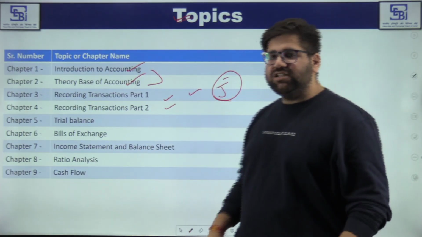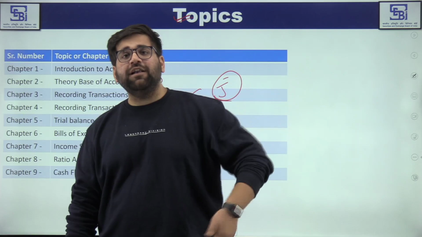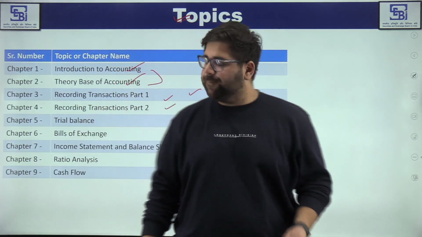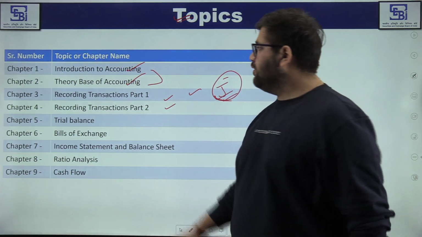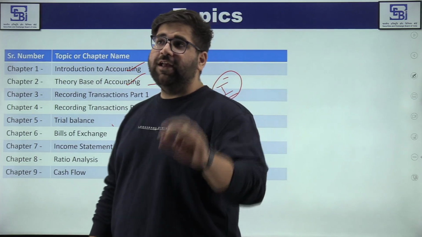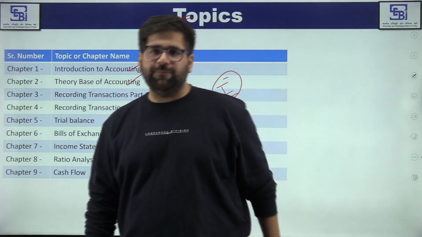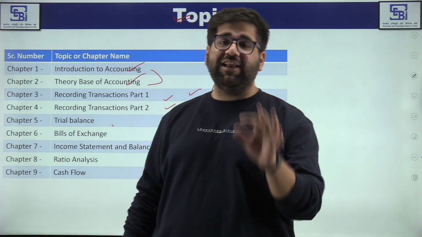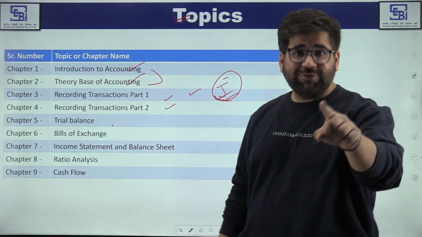Now, how to remember journal concepts? There are 3 very basic rules which you have to learn and implement. As simple as that. If your journal is strong, then trial balance and ledger are very basic. If you have learned journal very well, then trial balance is hardly a 20 minutes game, or half an hour, assuming you will spend 10 minutes on your phone. I am saying this with confidence, my friends.